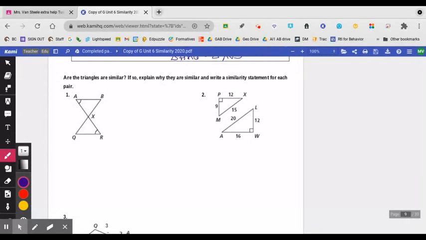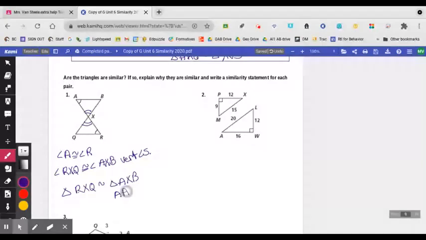So number 1, I have angle A is congruent to angle R. And then I know that here at X, I have vertical angles. So I can say angle RXQ is congruent to angle AXB because vertical angles. So then I know triangle RXQ is similar to triangle AXB because A goes with R, X with X. And that's by angle similarity.